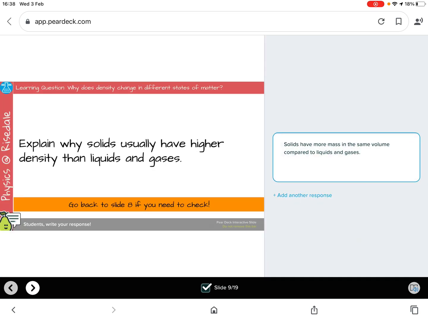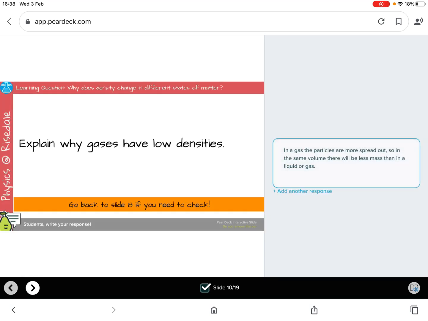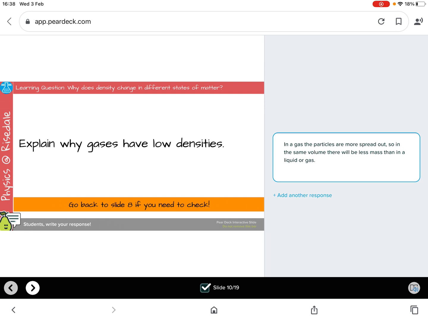Okay. So explain why solids usually have higher densities than liquids. Solids usually have higher densities than liquids and gases because in the same amount of solid, there will be more particles, therefore more mass. Why do gases have low densities? Gases have low densities because the particles are spread out. There will be fewer particles in the same volume compared to a liquid or solid.